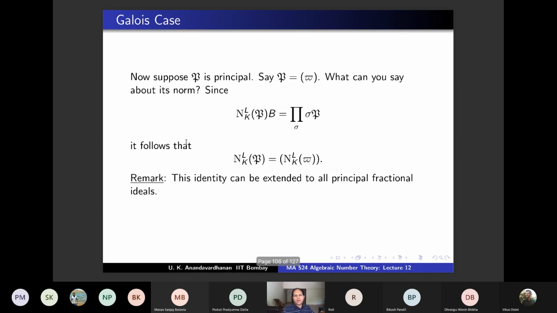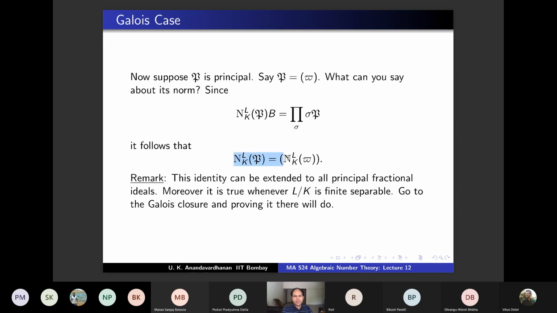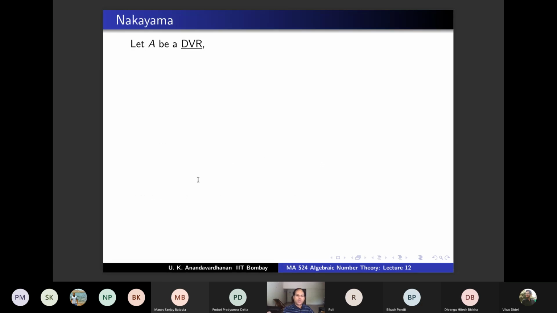And the remark is that this can be extended to all principal fractional ideals. I don't have to take a prime ideal. Multiplicatively, you can do it for all principal fractional ideals. Moreover, you don't have to assume Galois. If it is only finite separable, you can go to the Galois closure and finish the proof there. So this result is true for all fractional ideals whenever L over K is finite separable. You don't need Galois. So go to the Galois closure and prove it there. Okay. Now we will do one more important result and then stop there.